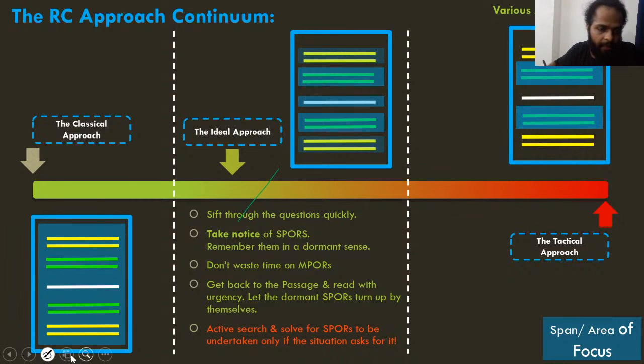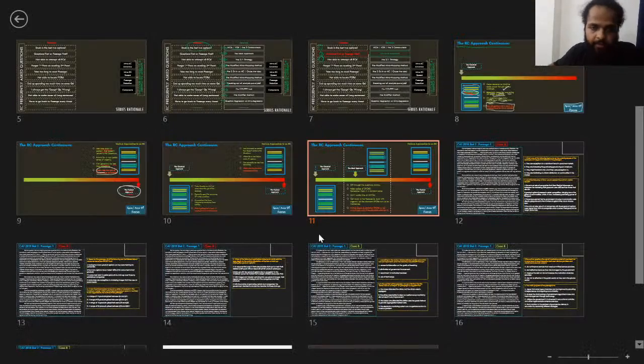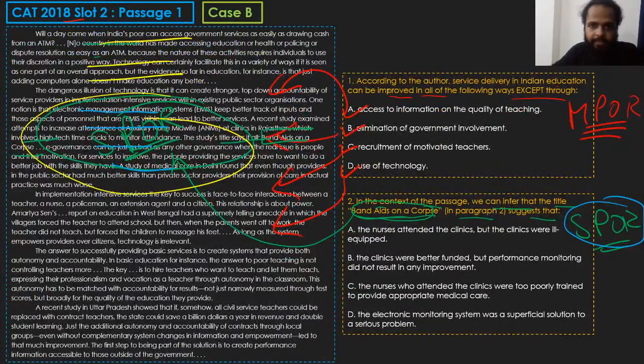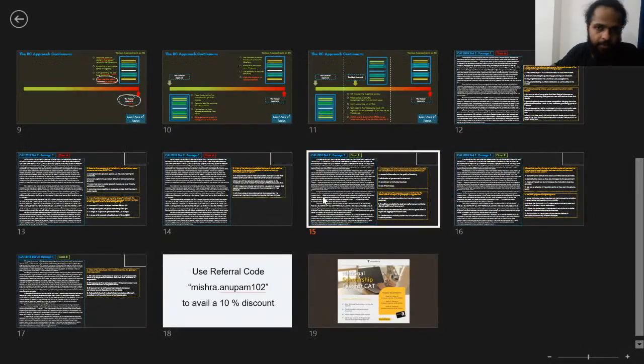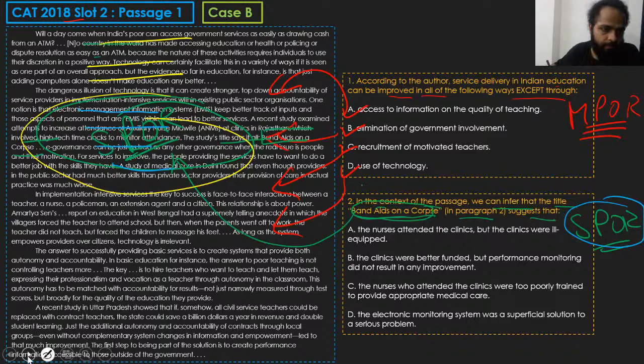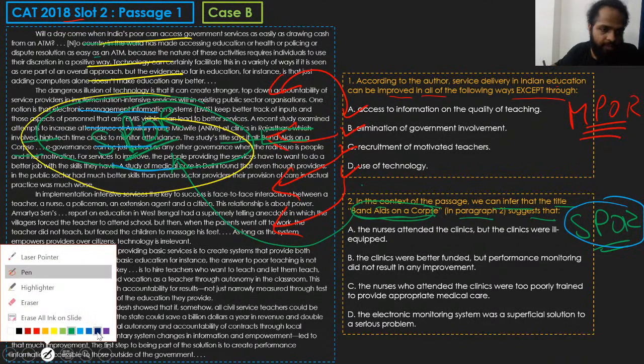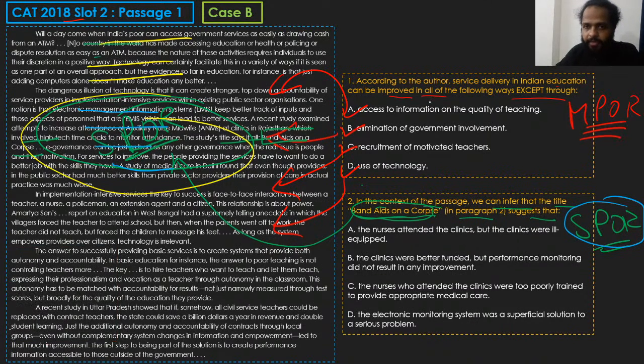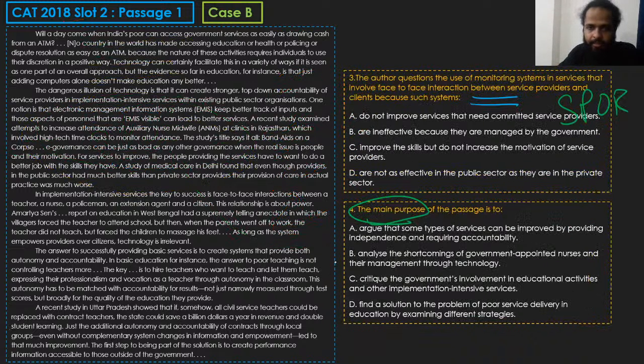For example, अब मैं आपको example, जो सेकंड वाले केस का हम लोग example लेते हैं, ये जो example है, ये case B है। Case B में आप देखो, I just mark this with colors, अलग अलग color से मार्क करता हूँ। The questions that you're required to pay attention to, I'm going to mark them in white. So this is a question that is a multiple point of reference question, तो इसको हम लोग ध्यान नहीं देंगे, but this is a single point of reference question, तो इस question पे आप ध्यान दोगे, you'll take this, ये question हम लोग उठा लेंगे। Next, question number 3, again single point of reference question, इस पे भी आप ध्यान दोगे, you'll read this question as well.